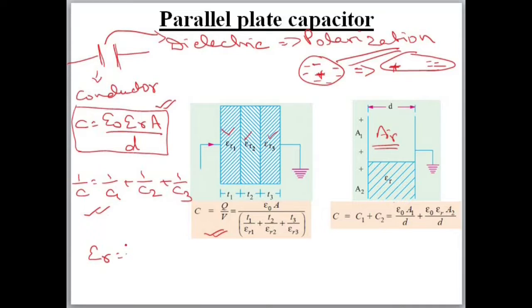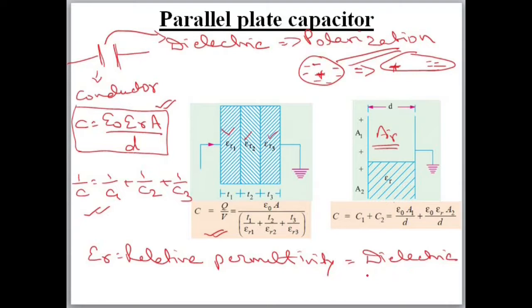Epsilon R is called relative permittivity or dielectric constant. Its value is different for different materials. Epsilon R is equal to 1 for air. Its value is 81 for water. Like this, 2.5 for glass. It is different for different materials. They will give the epsilon R value in the question.